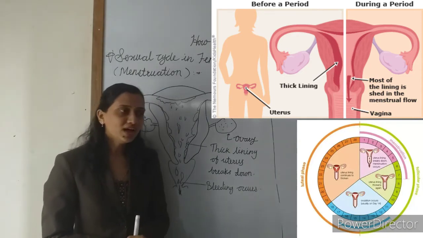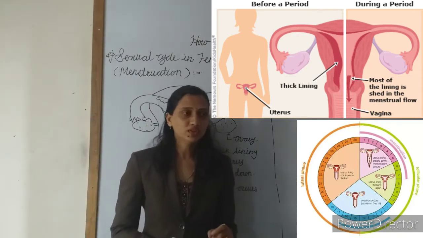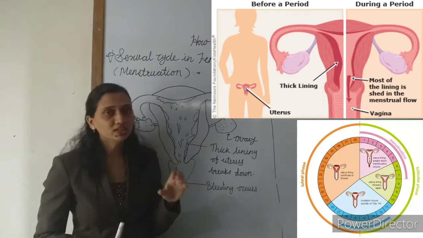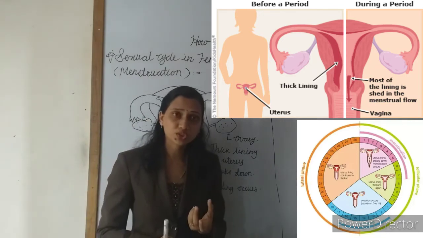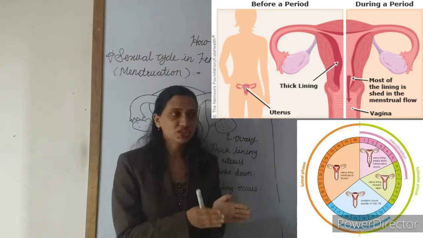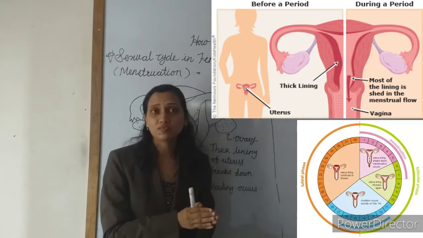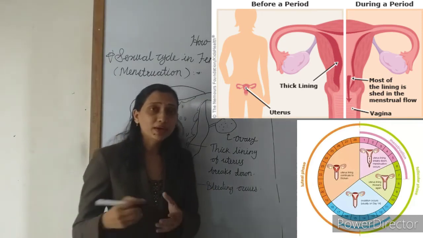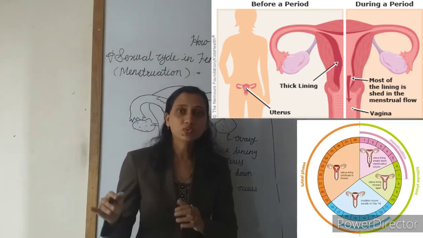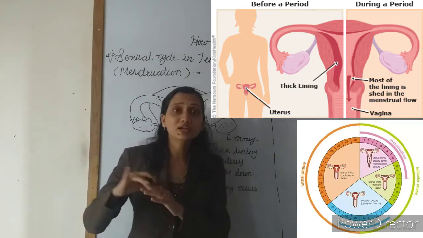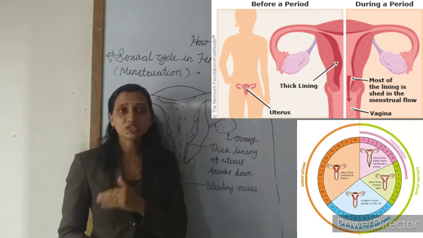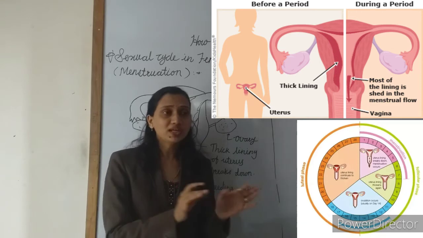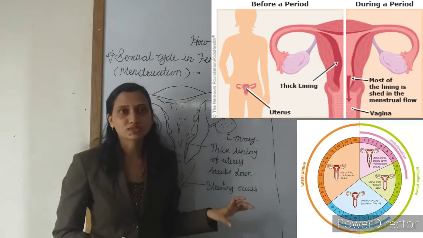Understand? Now, during puberty, the first flow of menstruation is called menarche. Generally, it occurs at the age of 10 to 12 years. And menopause means when the menstruation is permanently stopped, around the age of 45 to 50. That phase is called menopause.